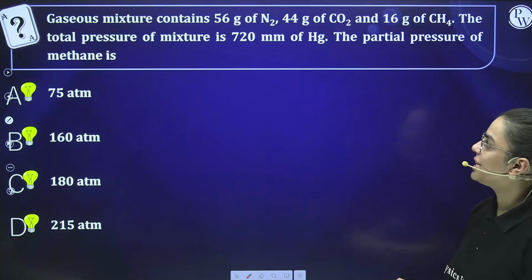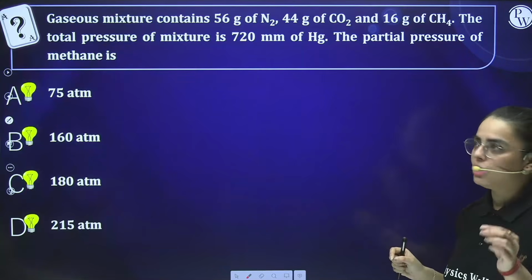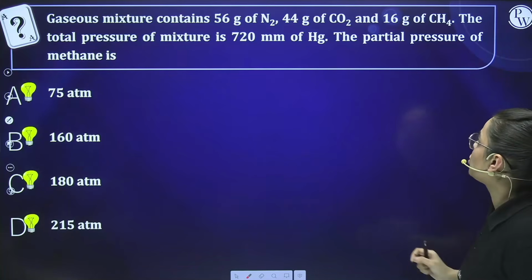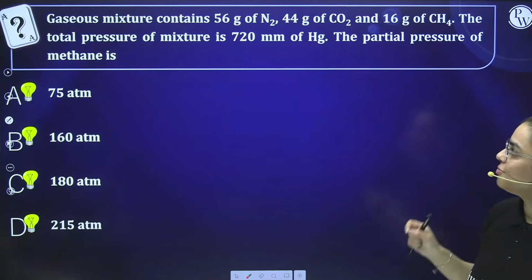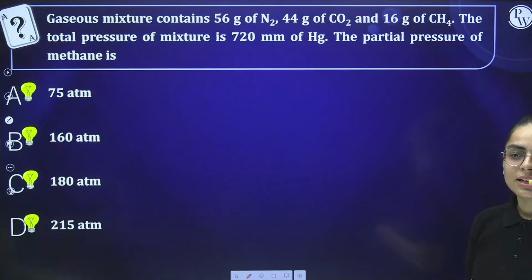Gaseous mixture contains 56 grams of N2, 44 grams of CO2 and 16 grams of CH4. The total pressure of mixture is 720 mm of Hg. It comes out to be 720.